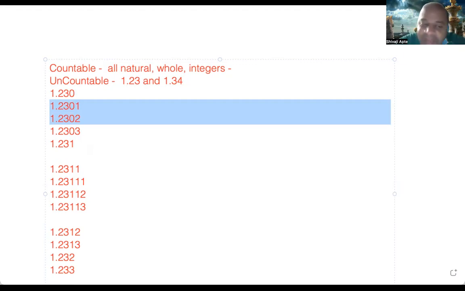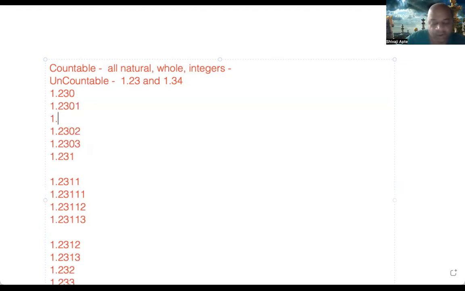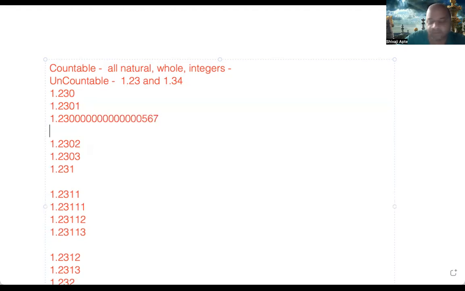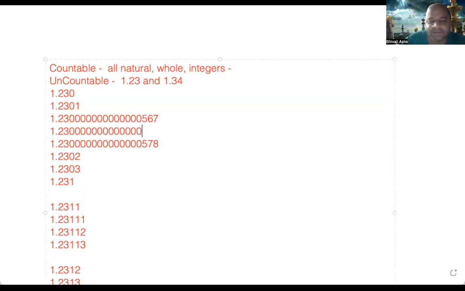I mean, there can be as many as you can write down, and I can even write something like 1.23000000000567, 1.23000000000578, and between them also I can still further write down more, right? 1.230000000568, right? And between them, so I can go on and on and on. There is no end to it, right?